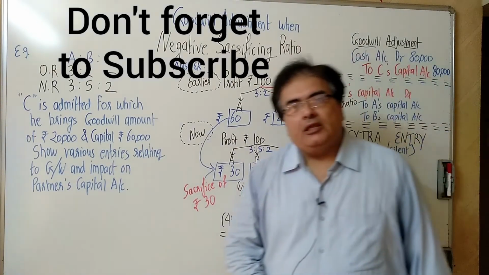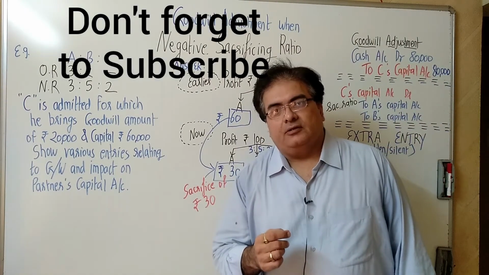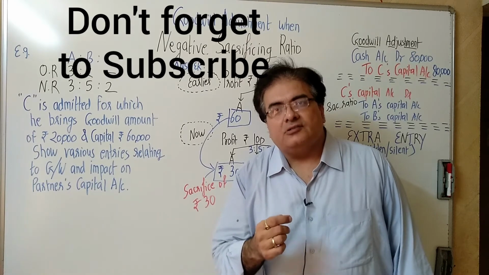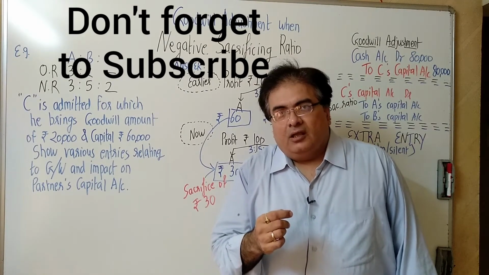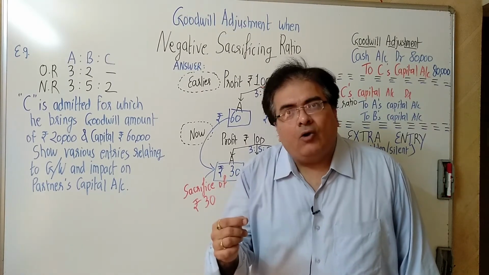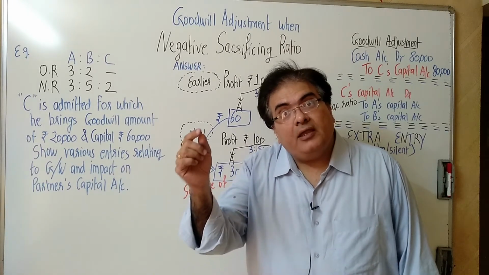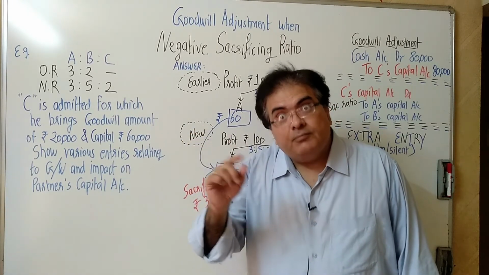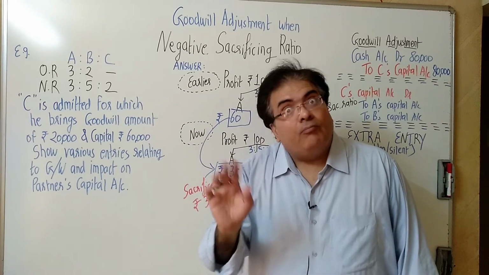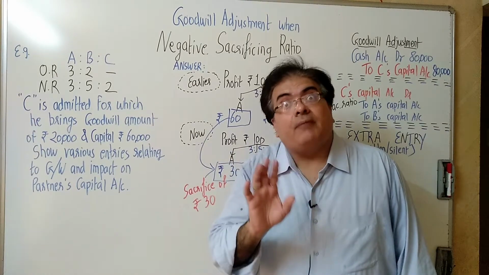The beauty of goodwill adjustment in admission of a partner is that goodwill amount is brought by Mr. C. Mr. C is the giver of that money, but it will not go in C's capital.